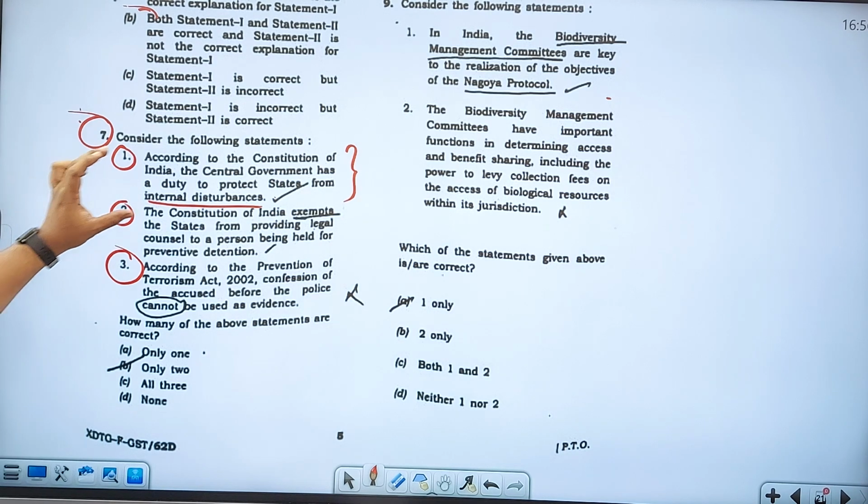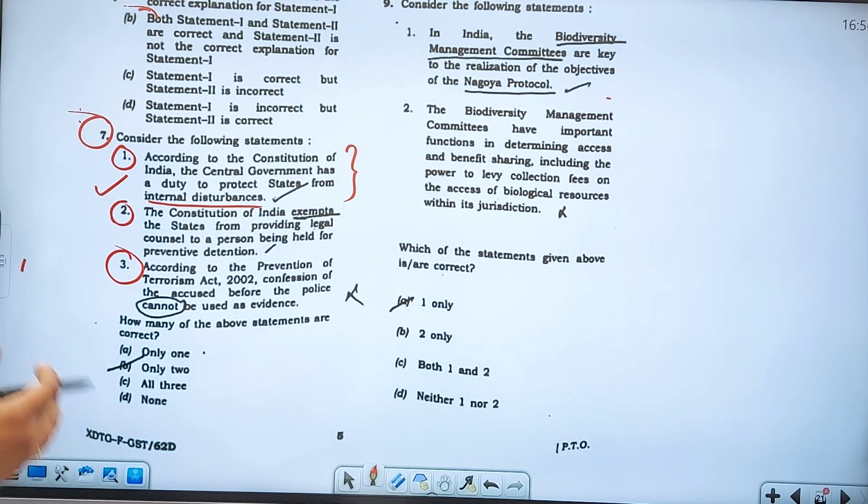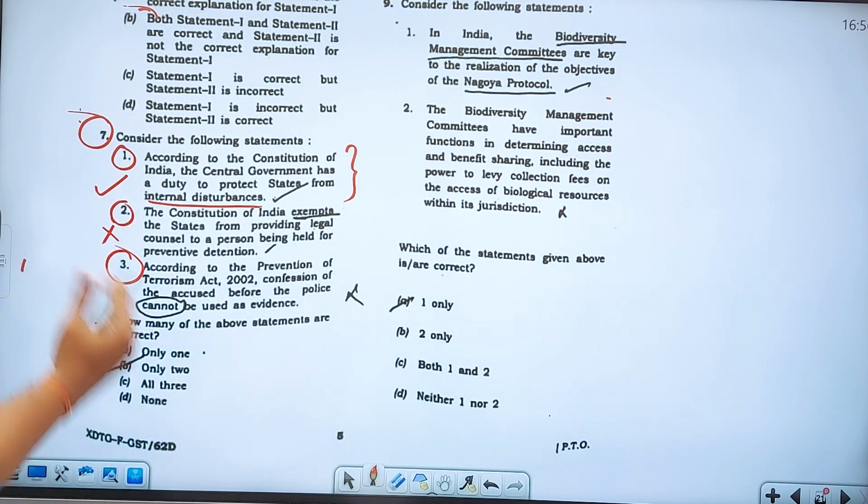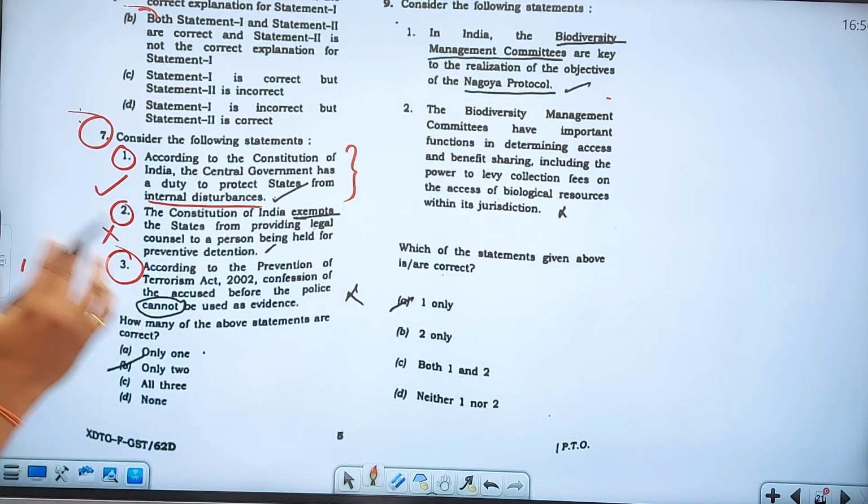According to the Indian Constitution, the central government has the duty to protect the states from internal disturbances. Of course, law and order is a state subject, but still the central government has certain duty in case of protection of the states from internal disturbances, no doubt about that. The Constitution of India exempts the states from providing legal counsel to a person being held for preventive detention? No, not like that. Any kind of person will get legal counsel, no doubt about that. So that will be a wrong statement.